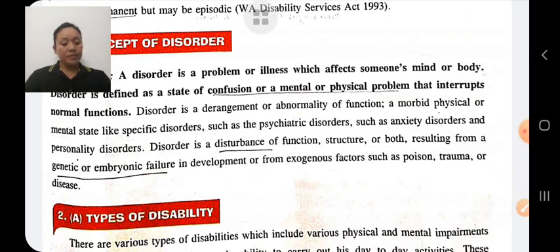Disability is mainly linked with the body part and disorders are mainly linked with mental problems, and in disability there is no chance of becoming normal, and in disorders there is a chance of becoming normal if you take proper treatment.